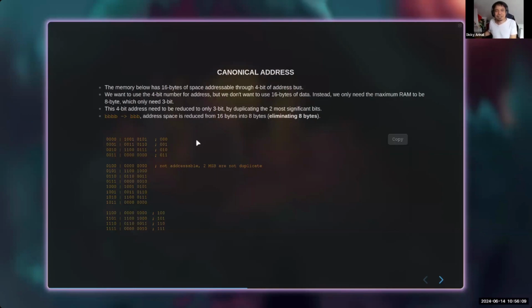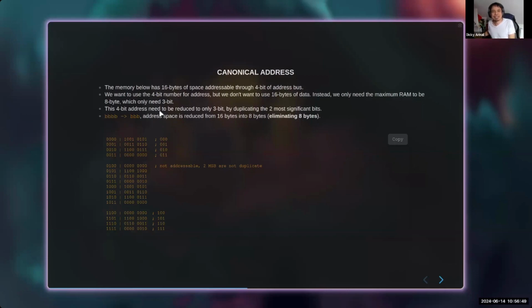So this is a simpler example. For example, we notate our address with 4 bits, but actually in our system we only have 3 bits, right? So it means we can make some kind of system. Basically, we are neglecting the first 2 bits of our address. So basically, it is either 00 or 11, right? So these 2 bits become only 1 bit. There is no such thing as 01 or 10. So basically, we are making these 2 bits become 1 bit.